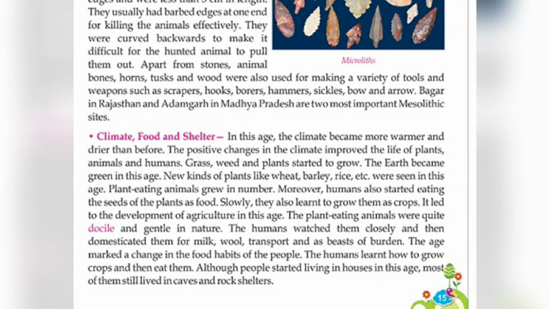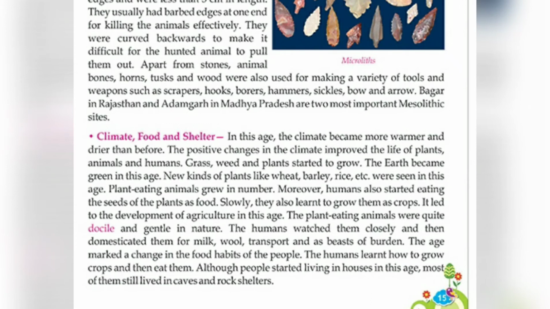They were curved backward to make it difficult for the hunted animal to pull them out. Apart from stones, animal bones, horns, tusks, and wood were also used.